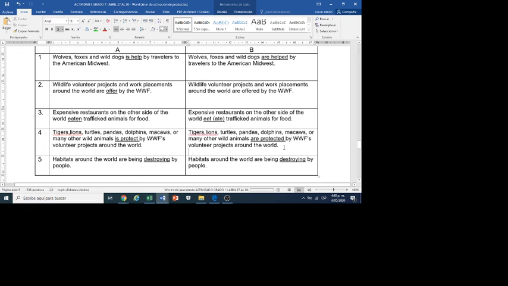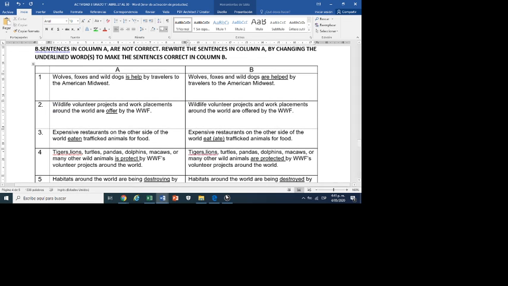Number 5, habitats around the world are being destroyed by people. This is progressive, are being, but progressive is here, not here. This is the past participle. So habitats around the world are being destroyed by people. Okay, that's all. Thank you very much.